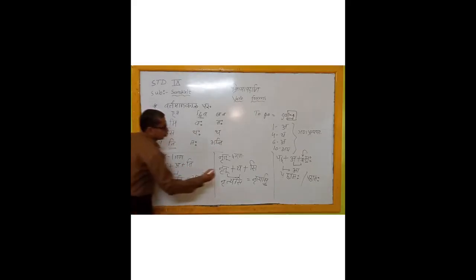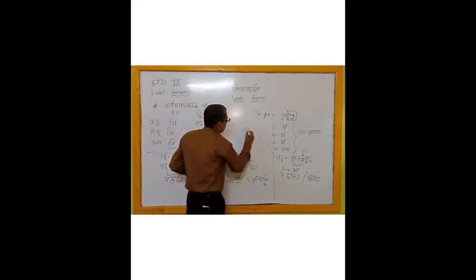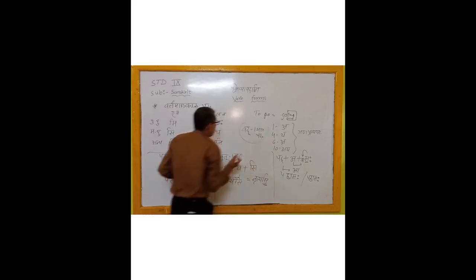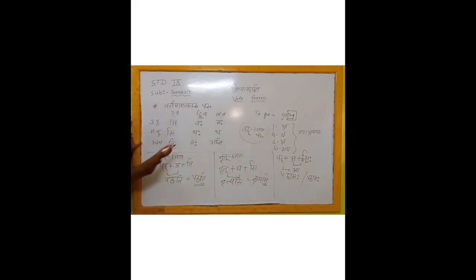Vada means to speak, first gana, and it is also parasmay pad. Then what are all the verb forms? See here, use of these terminations. We can make it like vadami, vadavah, vadamah, vadasi, vadathah, vadatha, vadati, vadatah, and vadanti.